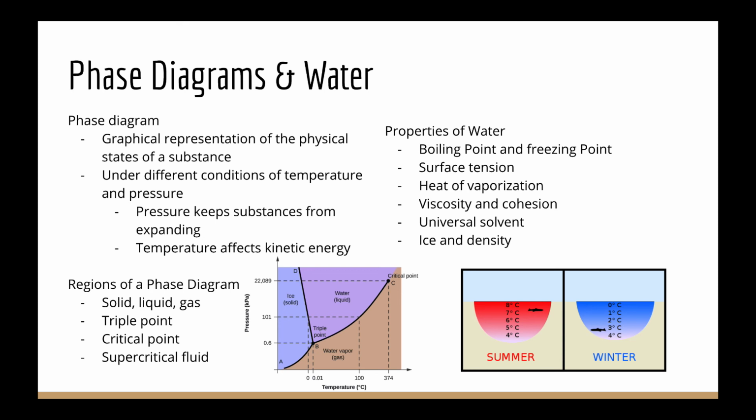Then there is surface tension. Water has high surface tension due to its hydrogen bonds. This allows things to be placed on the surface of water despite density. Many organisms, such as insects, use surface tension to walk on water without sinking. These organisms are able to do so because the force they apply on the surface of the water is not enough to break the hydrogen bonds of surface water molecules.